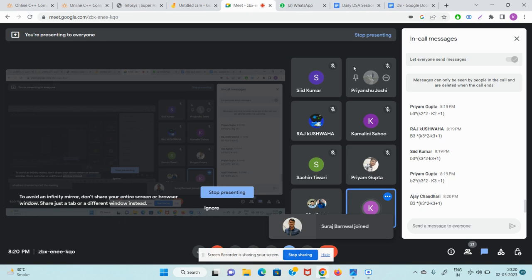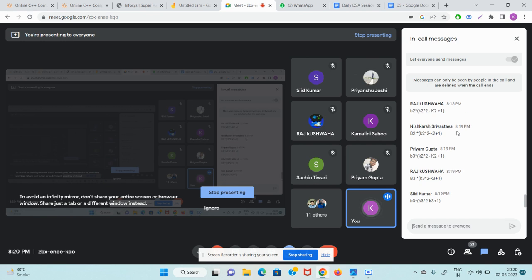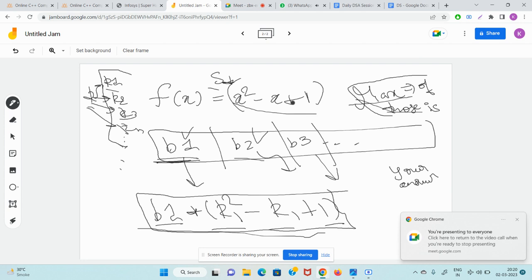Ajay has given me the right answer. Really impressed by you, Ajay. Good. Priyam, you have again written the wrong answer. It should be B3 into K3 square minus K3 plus 1. Nishkarsh, I hope you are understanding. Guys, I want you to tell me the answer of B4 also. What will be the answer for B4?